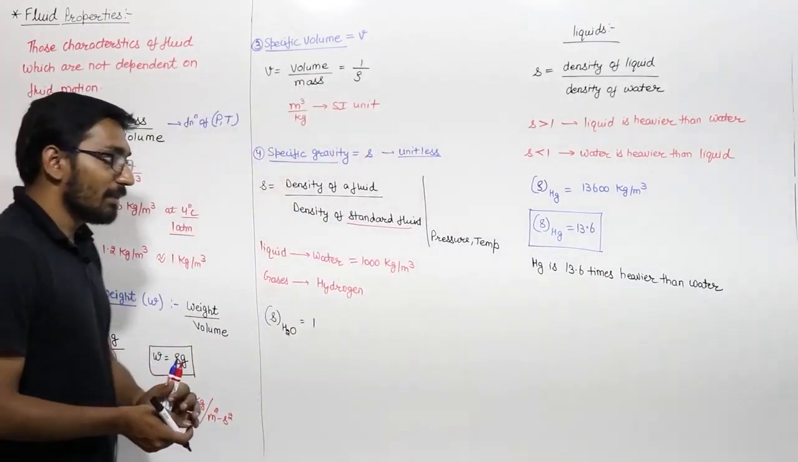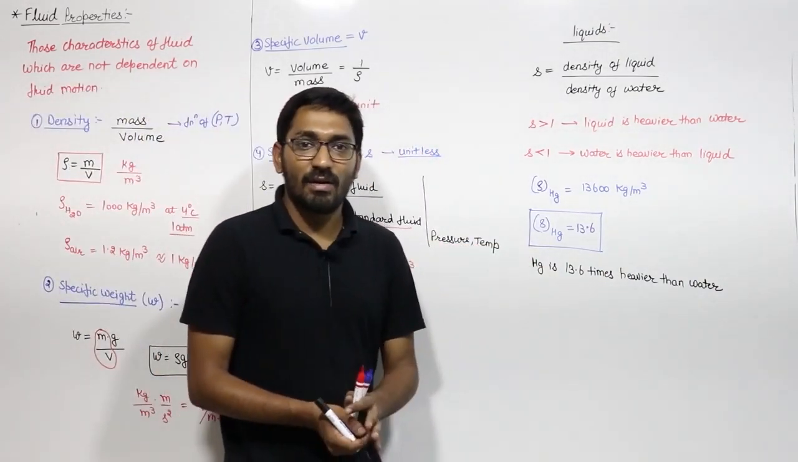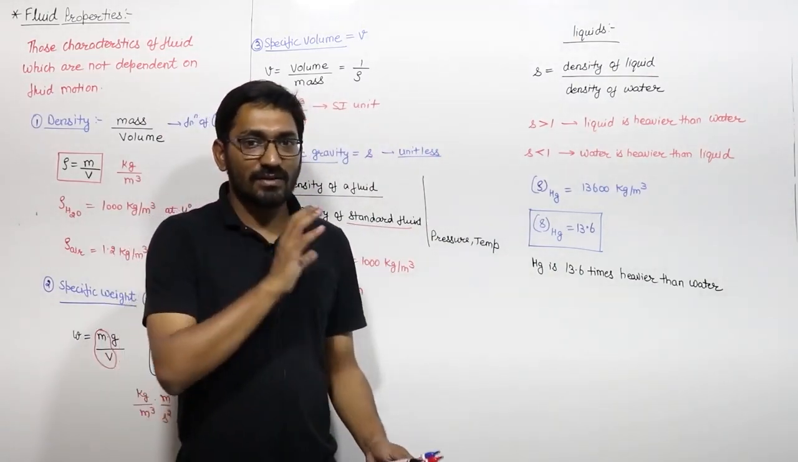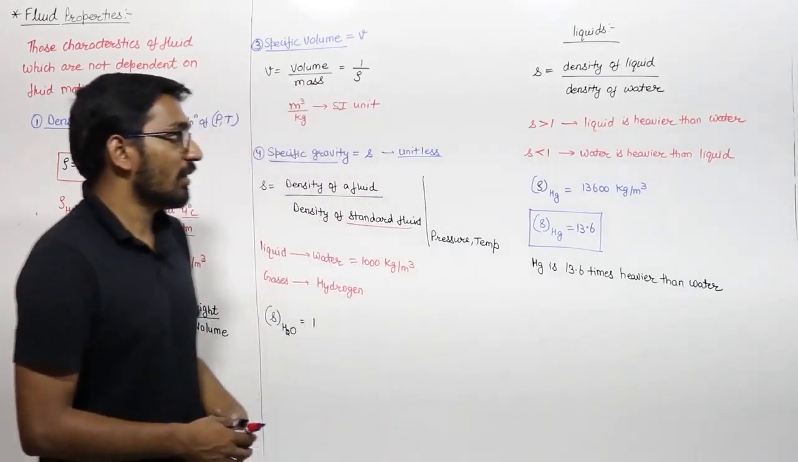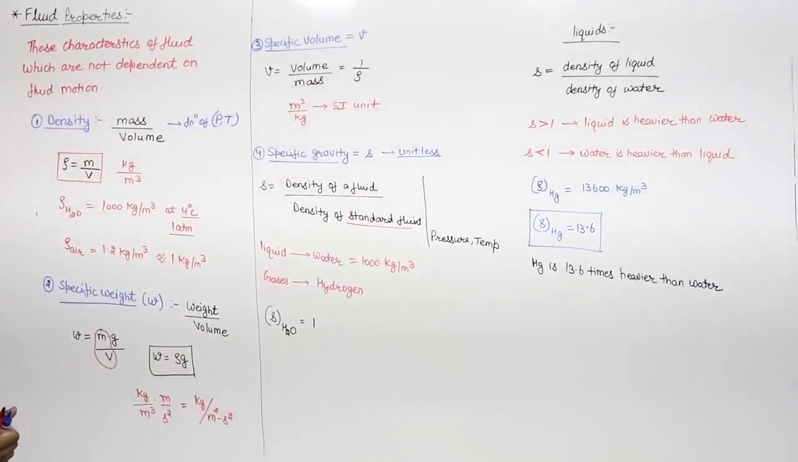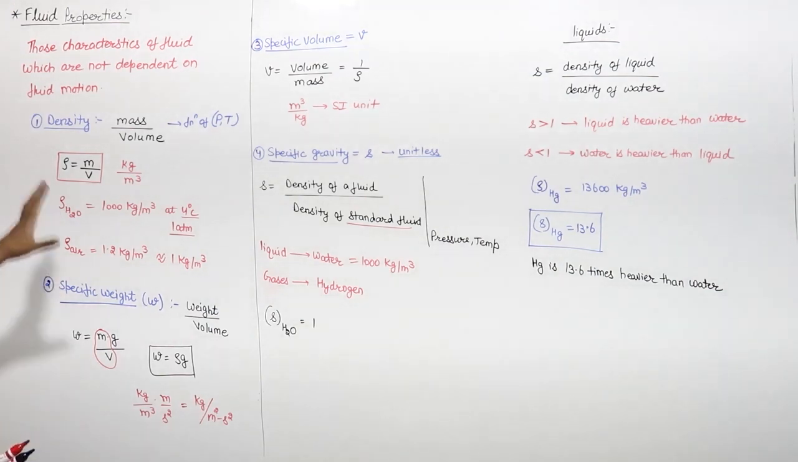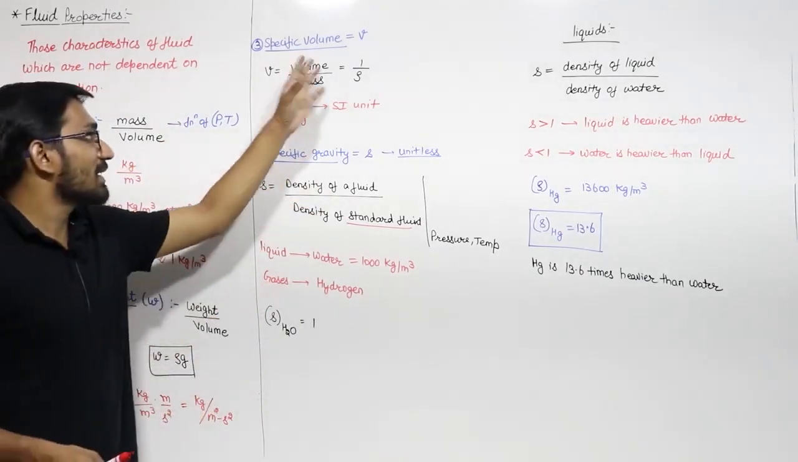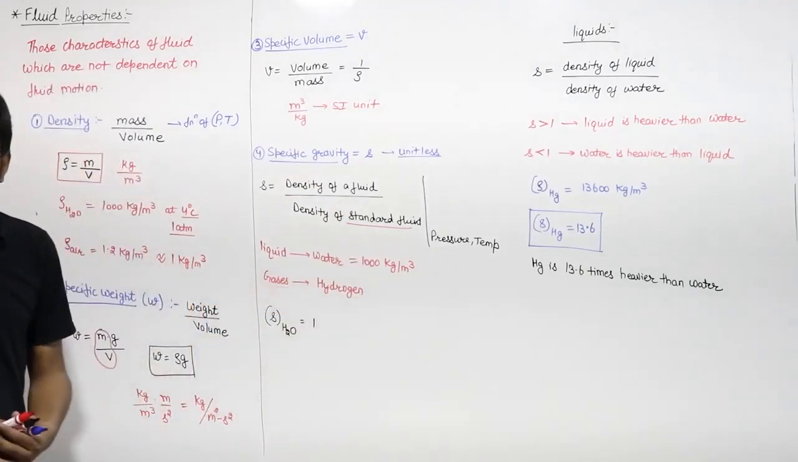Right? You have to remember the specific gravity of mercury, because in some of the questions they will not give the density of mercury. This is the very common fluid which you come across in the numericals. So you remember the density of the mercury, that is 13600 kg per meter cube. So these are the basic 4 properties of the fluid: density, specific weight, specific volume and specific gravity.